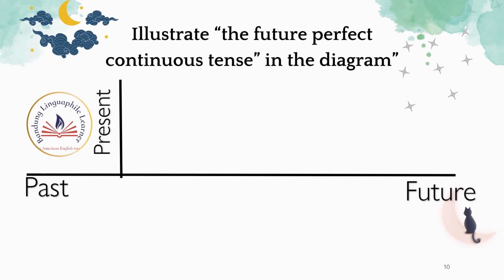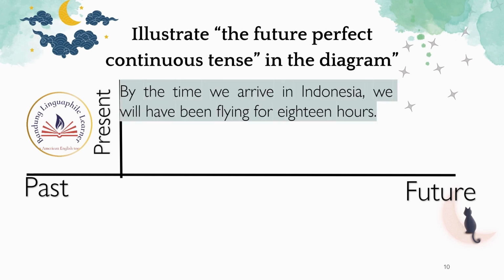Illustrate the future perfect continuous tense in the diagram. This is a timeline which illustrates the three main segments of time: past event, present event, and future event. In the future perfect continuous tense, for example, by the time we arrive in Indonesia, we will have been flying for 18 hours.